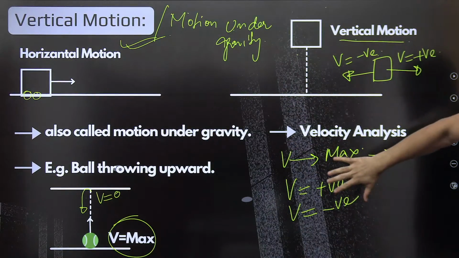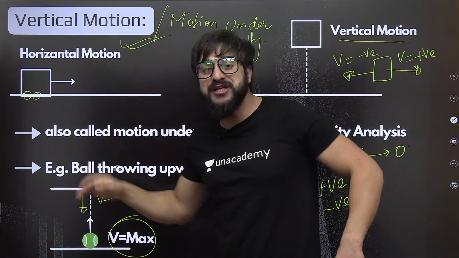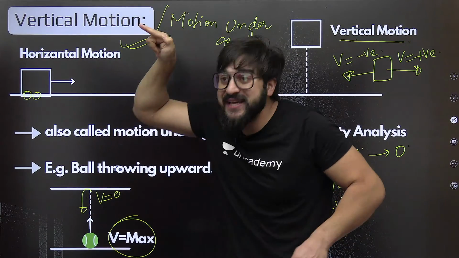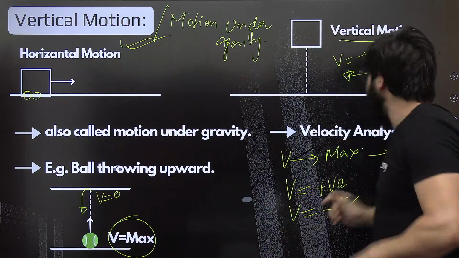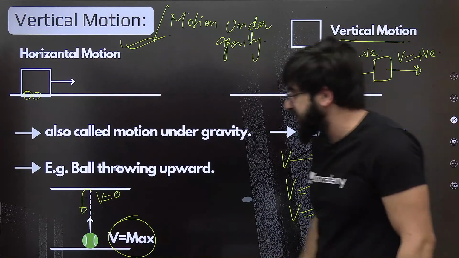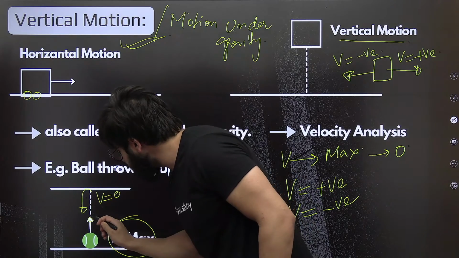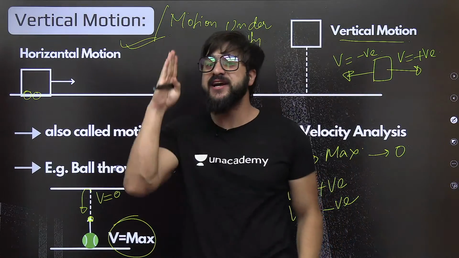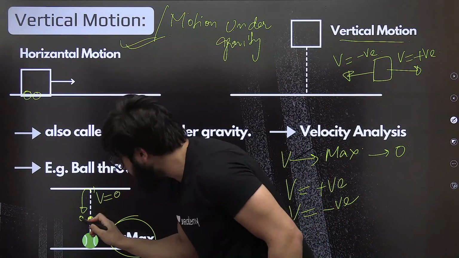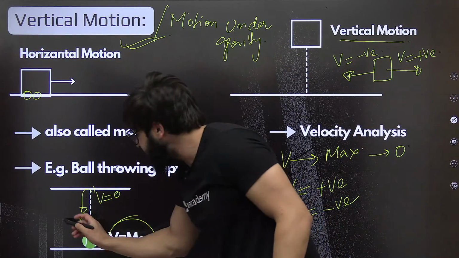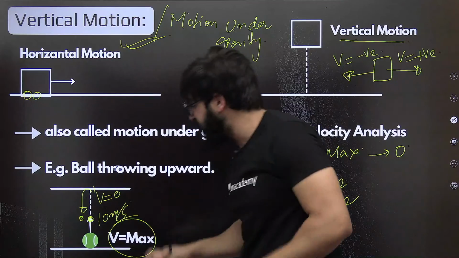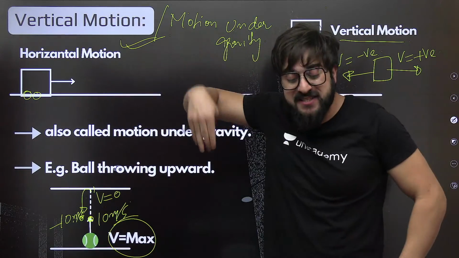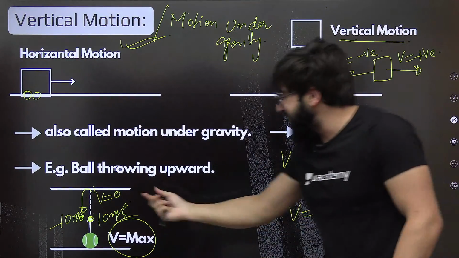Okay. So this was basically the analysis of velocity. Initially, it is having some velocity, and at the top, maximum height, its velocity becomes 0. When it starts falling down, its velocity again increases. Now, let me tell you one more fact about it. If the ball is at this point, and velocity is, for example, 10 meters per second in the upward direction, when the ball is falling down at the same point, it will have the same speed, but minus 10, because it is in the opposite direction.